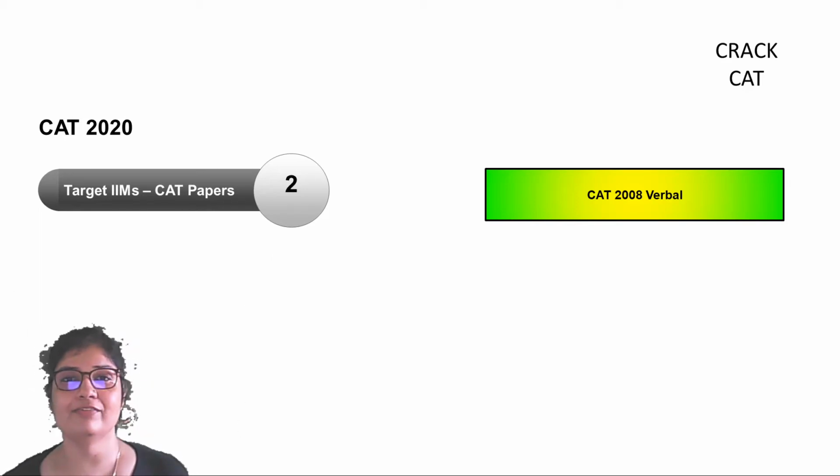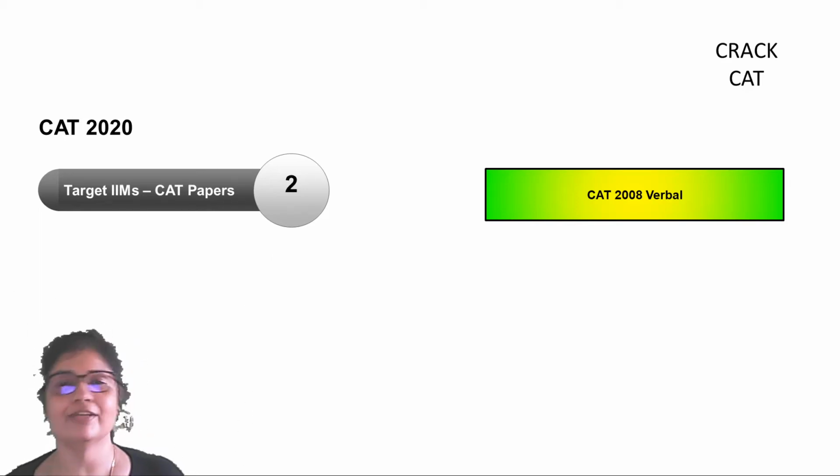Hi friends, good evening. We've already done half of the CAT 2008 verbal paper in the morning and now we'll finish up the other half. As I have told you, this verbal paper had 40 questions, but we are only dealing with questions that are more relevant to our current CAT syllabus, right? So we are not doing questions in grammar, we are not doing questions in fill in the blanks. We are mostly focusing on reading comprehension and paragraphs.